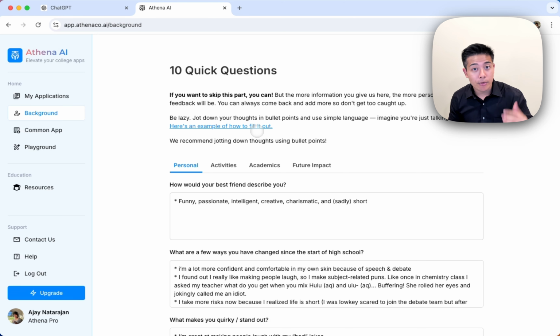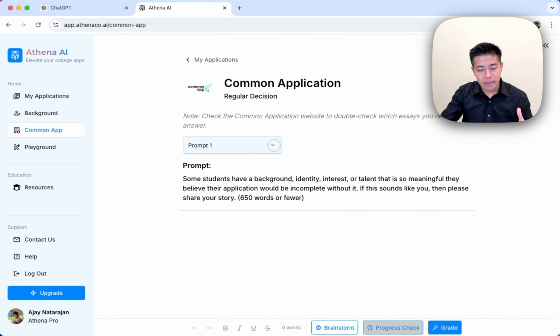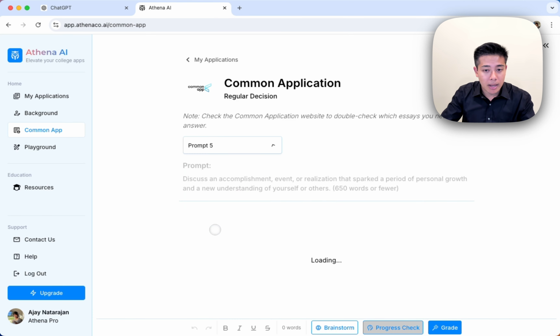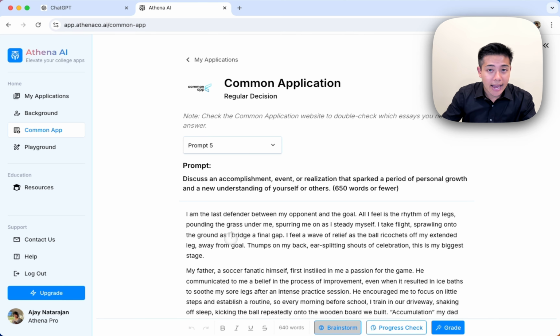and you can put in background about yourself. And Athena is going to incorporate that to give you personalized feedback based on who you are and what your personality is. So this is really, really powerful and something that is hard to do with ChatGPT. Now let's look at the Common App tab. Since we were just looking at a common application essay, let's take a look at if we were to use